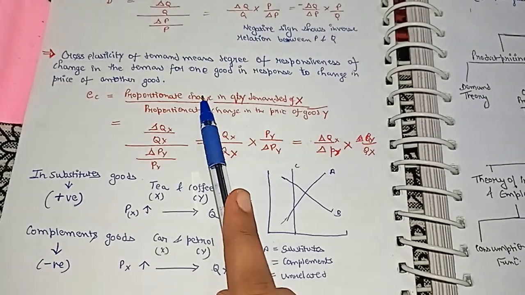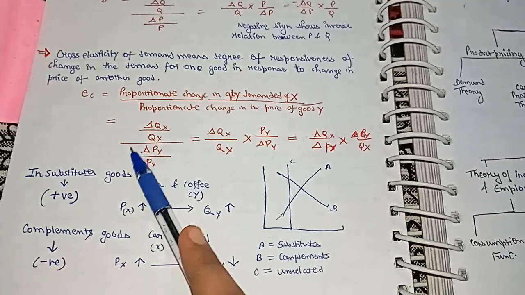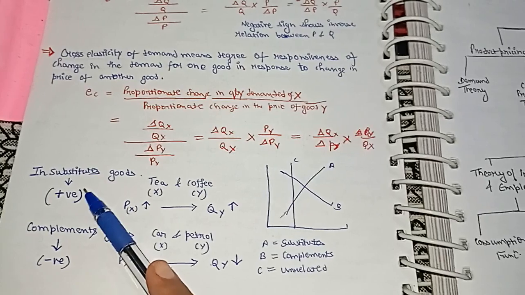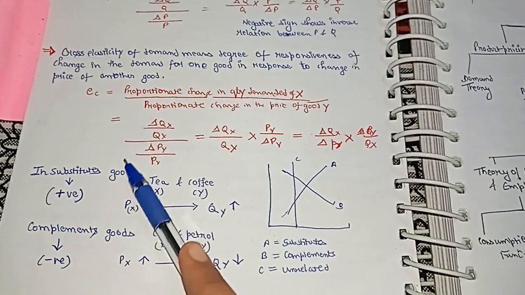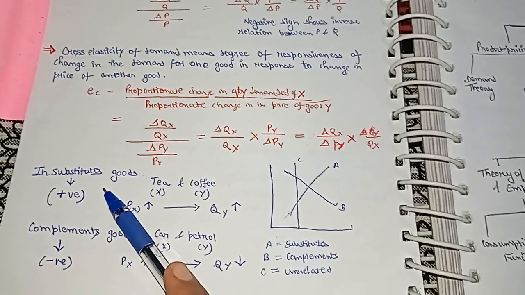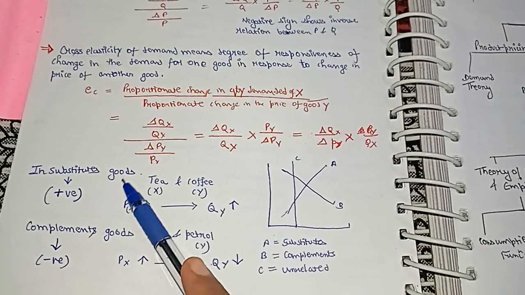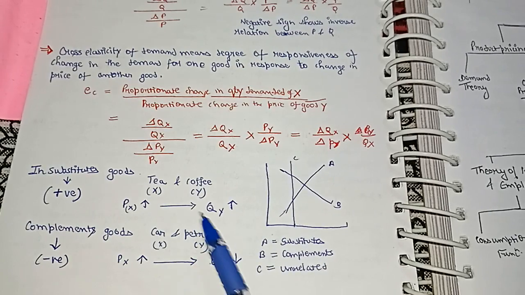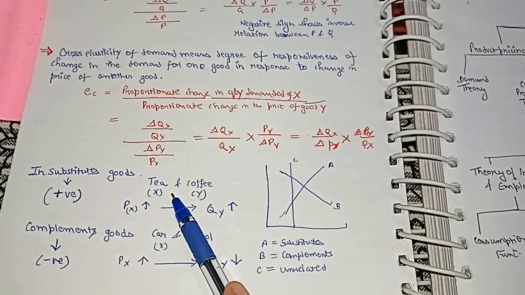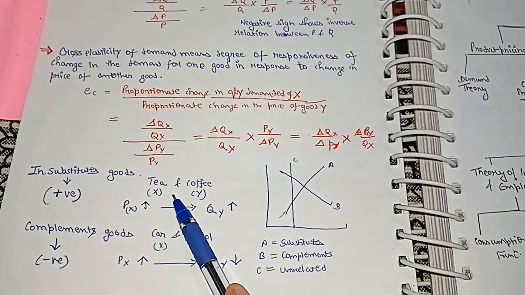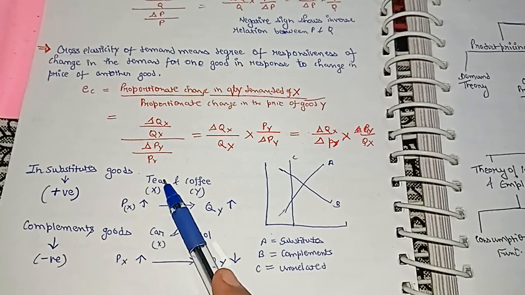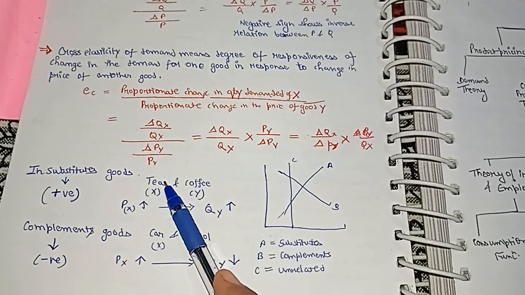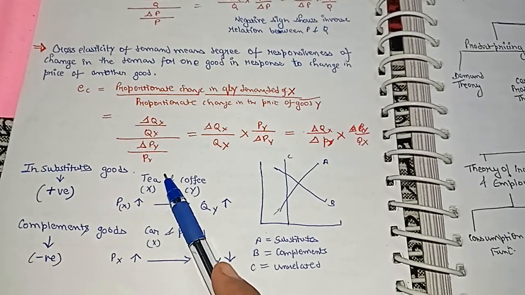In this context, goods are divided into two major parts: substitute goods and complementary goods. Substitute goods are those goods which can be used in place of one another. Think of a situation where the price of tea rises at a very high rate. Earlier it was 20, now the price of tea has risen to 30, a 10 rupee increment.